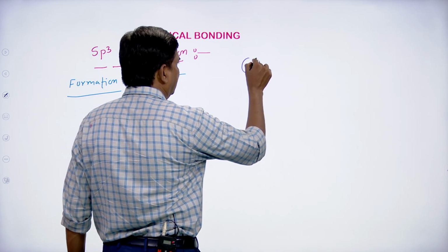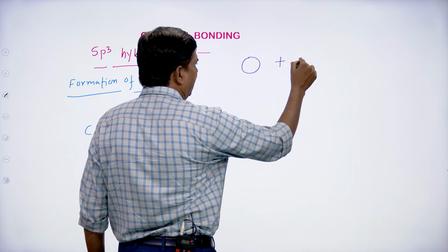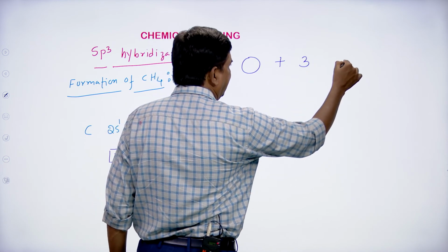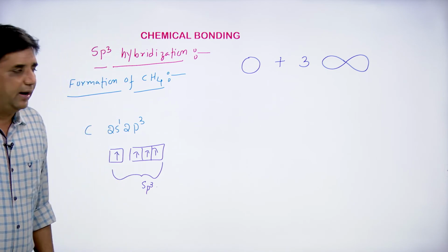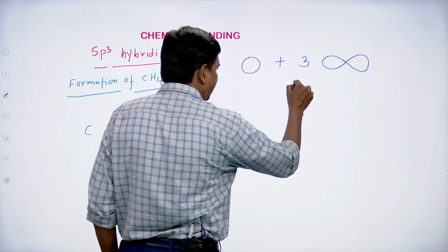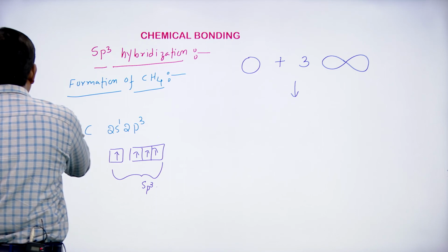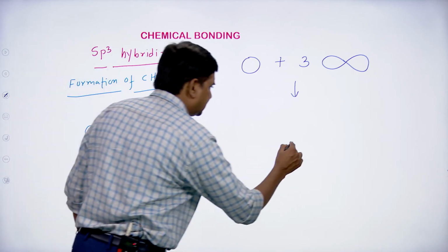So, this is one s orbital and three p orbitals like this. The shape of the p orbital, students, is dumbbell. The three p orbitals take part in the hybridization and form four sp3 hybrid orbitals like this.